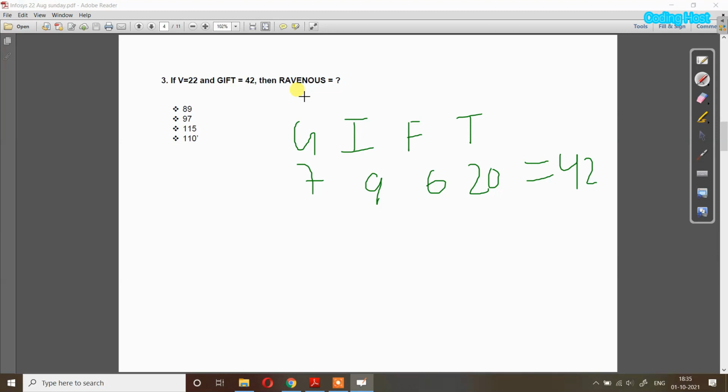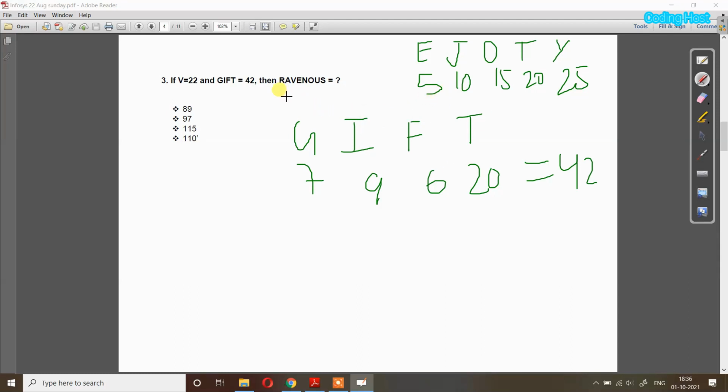I will tell you a short trick. You only have to remember these 5 letters: E, J, O, T and Y, which is EJOTY, and their numbers are 5, 10, 15, 20 and 25. With the help of this you can easily find any alphabet's number.